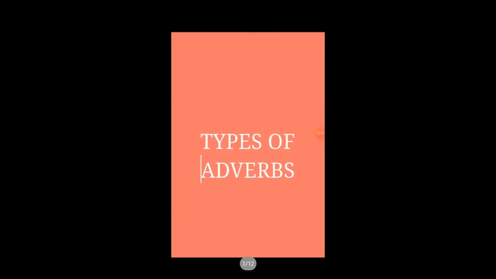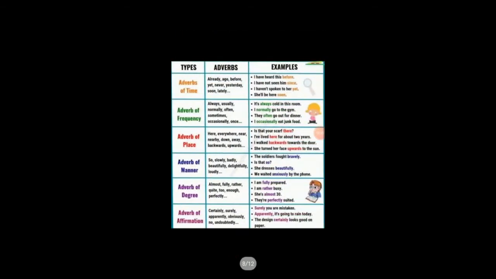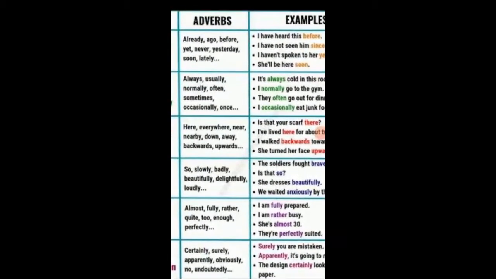Now we come to types of adverbs. Here is a small chart to show you. There are many types of adverbs. Some are explained here. First one is adverbs of time. These are already, ago, before, yet, never, yesterday, soon, lately. These are all adverbs of time.